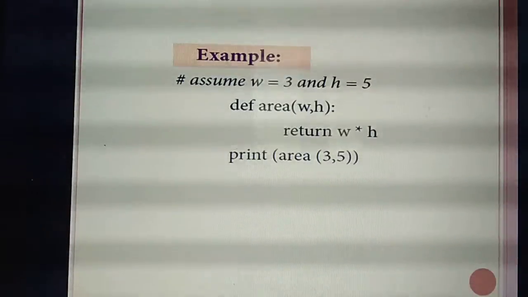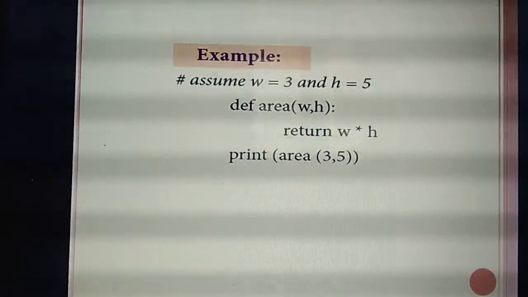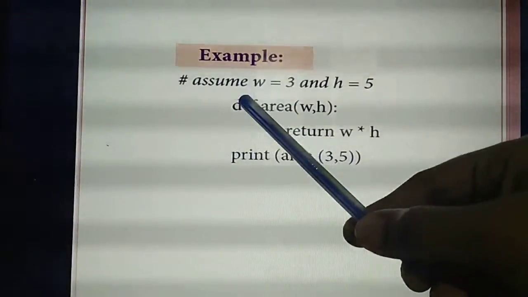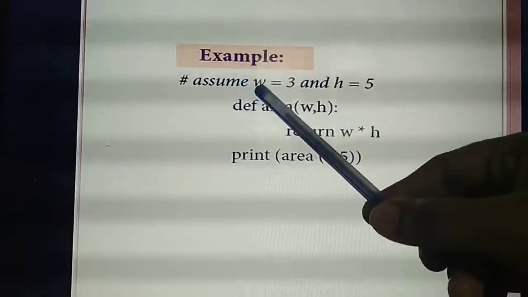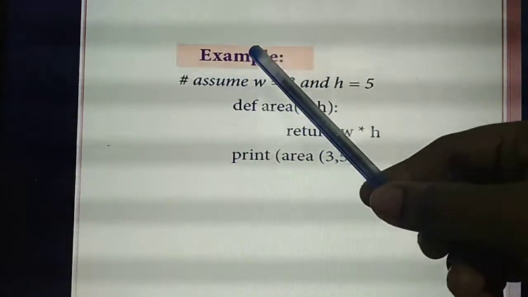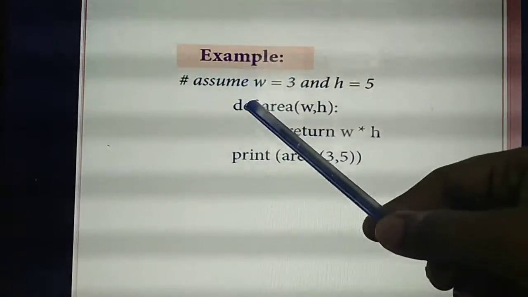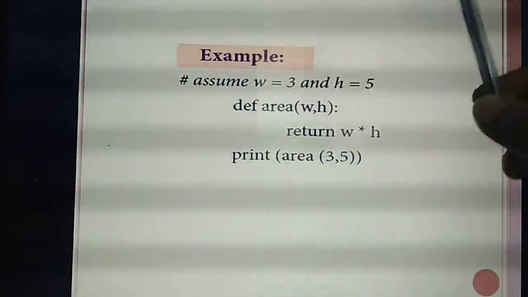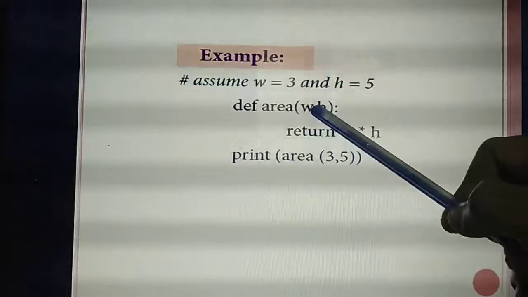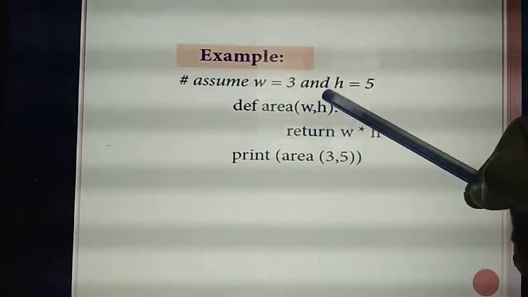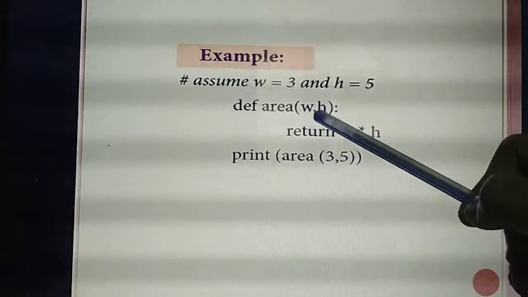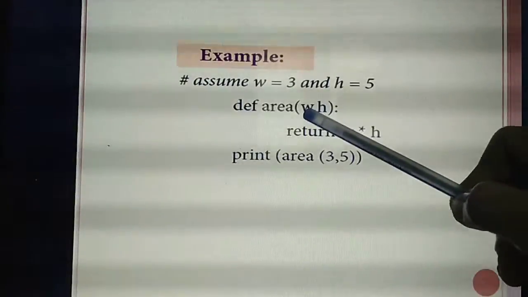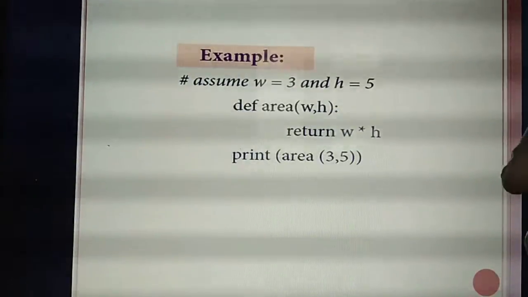So what do you mean by positional? For example, in this program, listen. What's this one? def is a keyword. Next, what's the format to write the function? Keyword def, then function name. What's the function name? Area. What are the arguments here? W and H. This only we are calling arguments. How many arguments are there? Two. What are they? W as well as H.